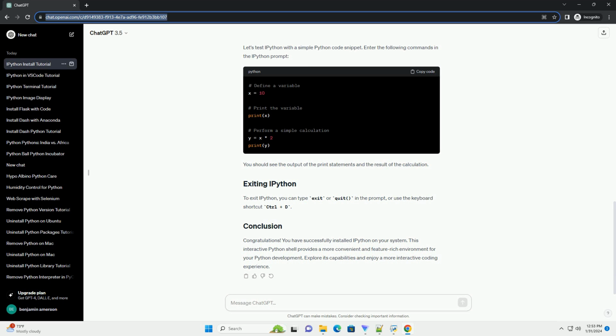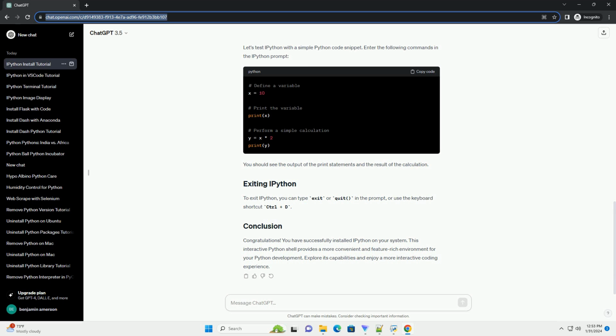Let's test IPython with a simple Python code snippet. Enter the following commands in the IPython prompt. You should see the output of the print statements and the result of the calculation. To exit IPython, you can type exit or quit in the prompt, or use the keyboard shortcut Ctrl+D.